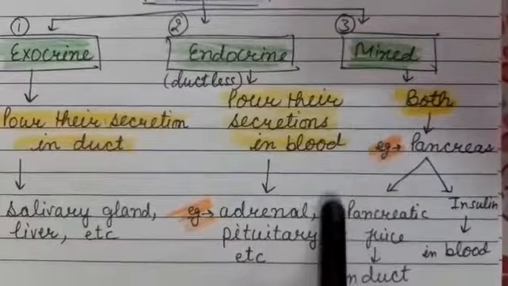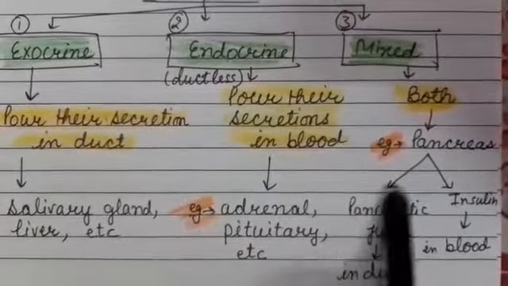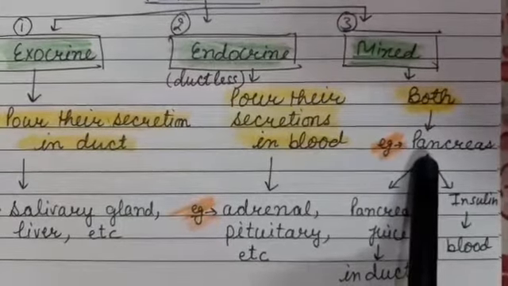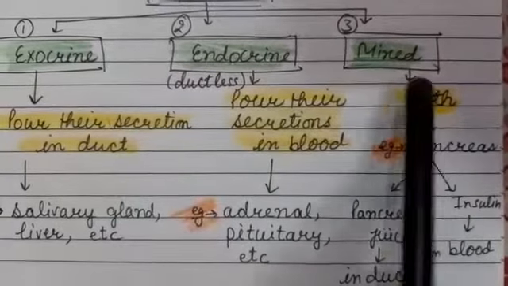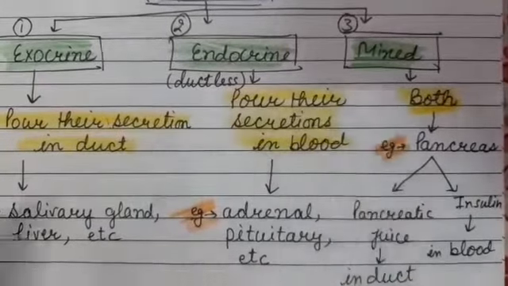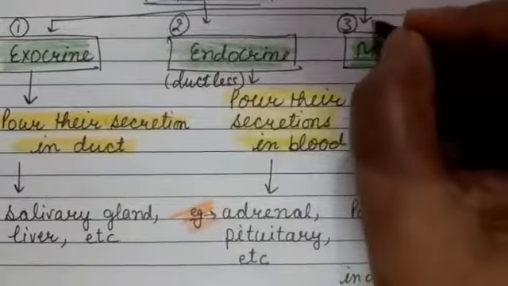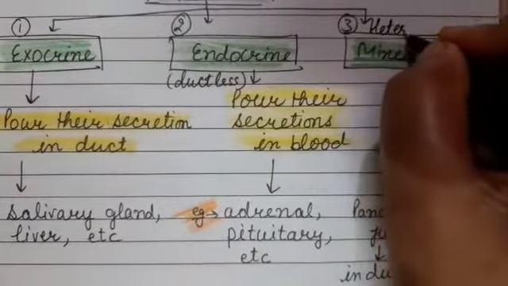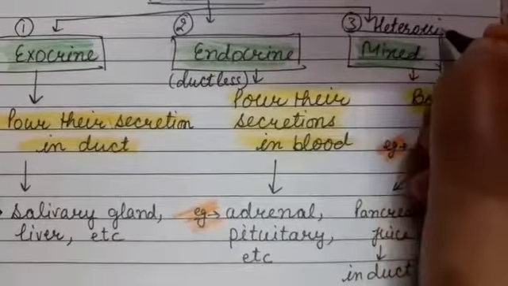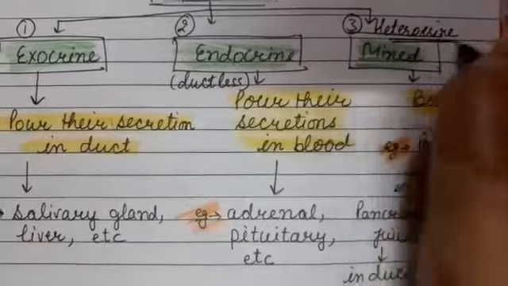It will be clear from the example, that is pancreas. Pancreas is the example of mixed glands, and these mixed glands are also called heterocrine glands.